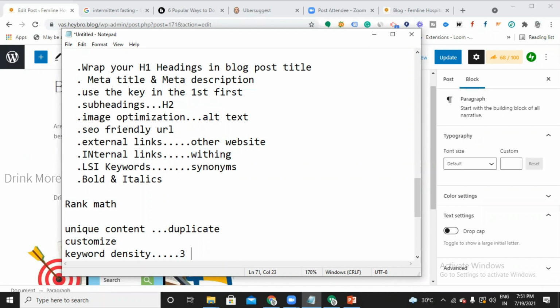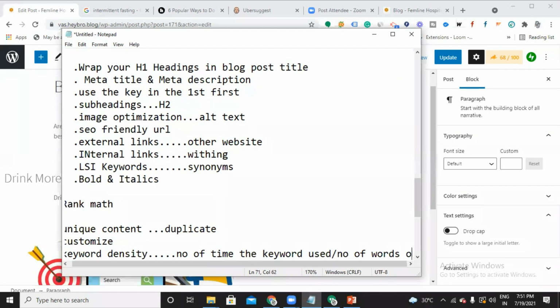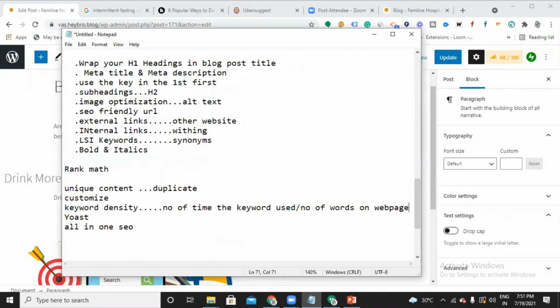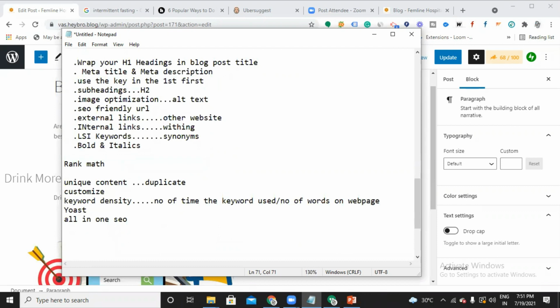I'll give you the formula for keyword density, and you can calculate it, no issues. It is the number of times the keyword is used divided by the number of words on the web page.